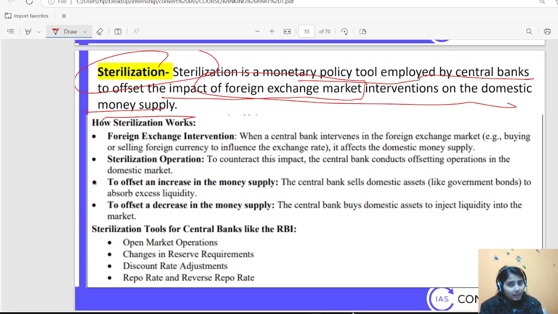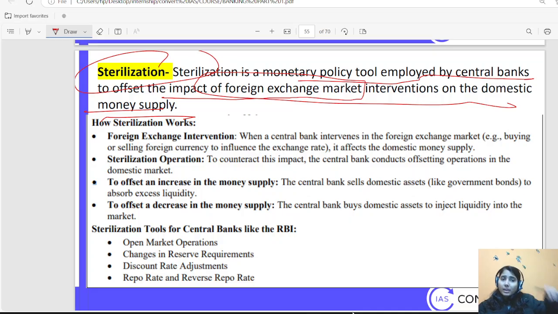Because of that, when our domestic economy and domestic money supply is getting affected in a positive or negative sense, then RBI takes measures to sterilize those things. So if RBI has done some activities in the foreign exchange market, and because of that there is high inflation and high money supply in the economy, then RBI will squeeze that excess liquidity. That is known as sterilization.